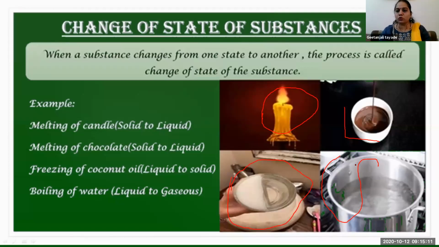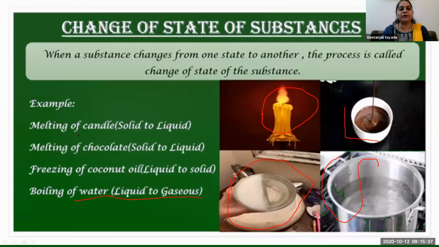When it is kept on a gas stove, bubbles are coming out, and at the same time vapors are coming out, gas fumes from that water or tea. That means this water is now converting into gaseous form. That vapor is gas only, yes? So in boiling water, liquid water changes into gaseous form.